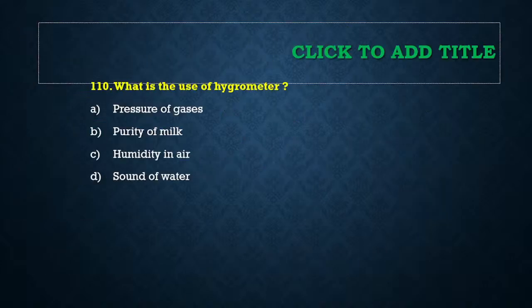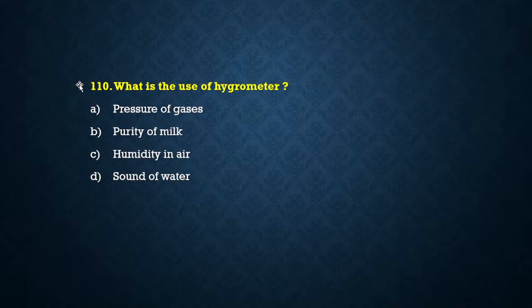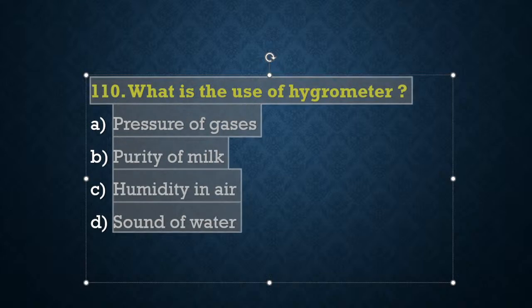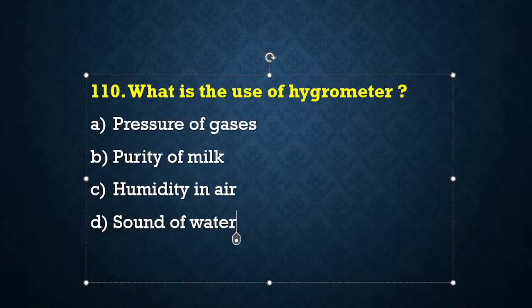Good. The next question, question number 110. What is the use of hygrometer? Hygrometer को हम क्यों use करते हैं? What is the use of hygrometer? Why we have to use hygrometer? Hygrometer हमको क्यों use करना पड़ता है? Why we have to use hygrometer in a device? In order to measure pressure of gas, purity of milk, humidity in air, or sound of water.